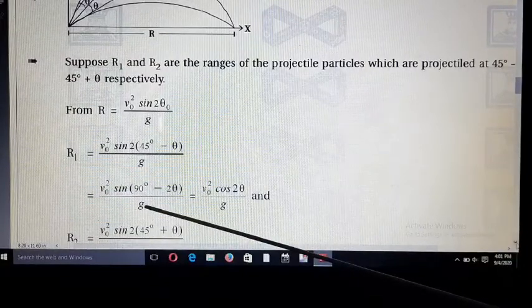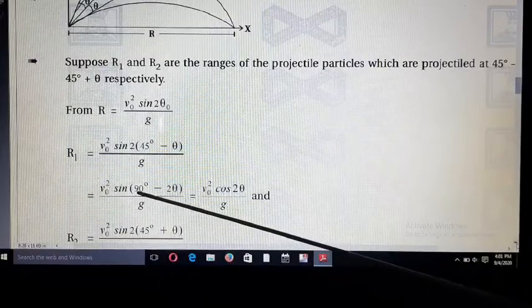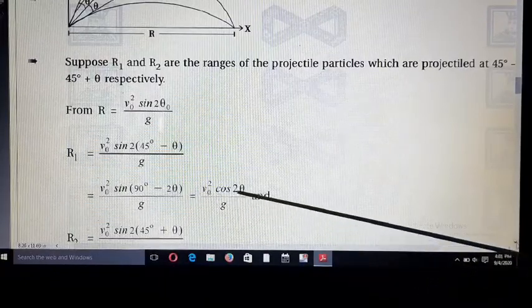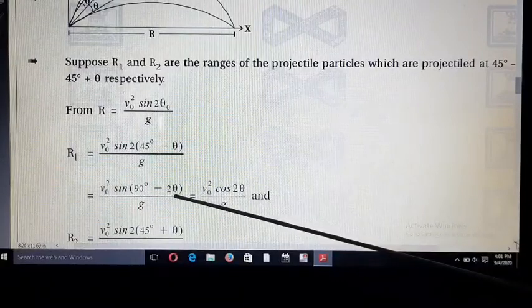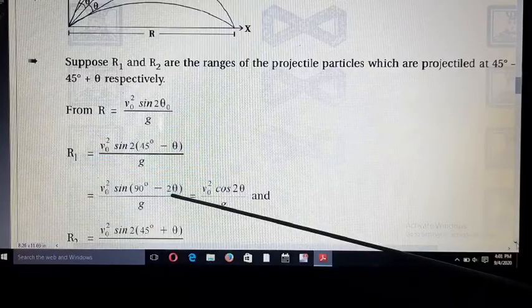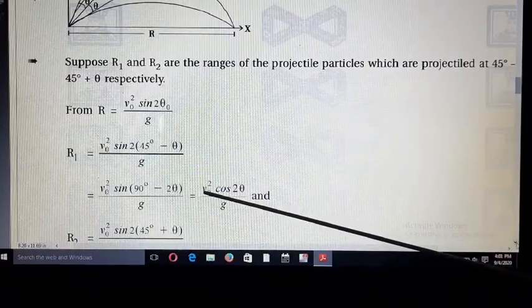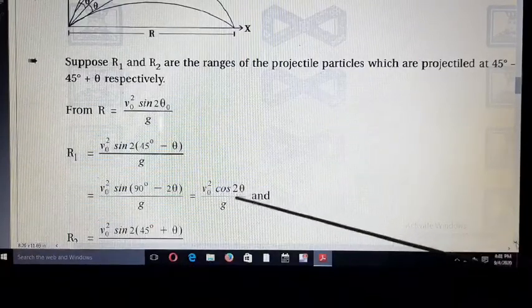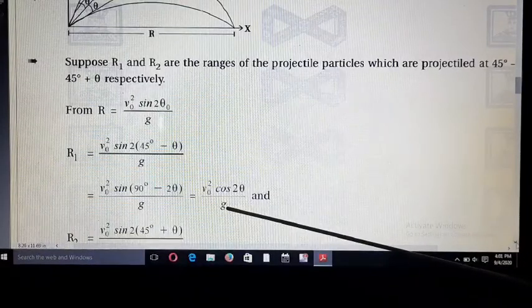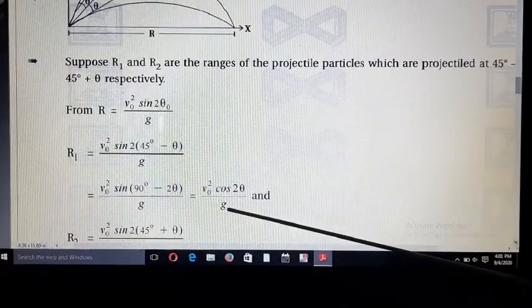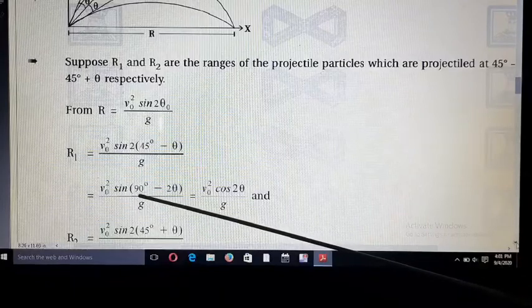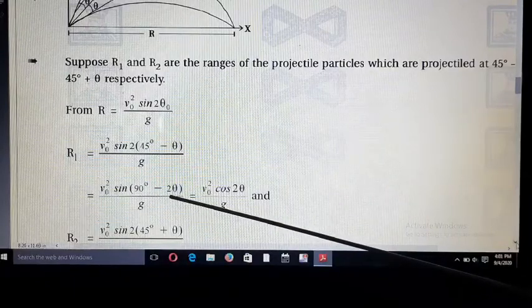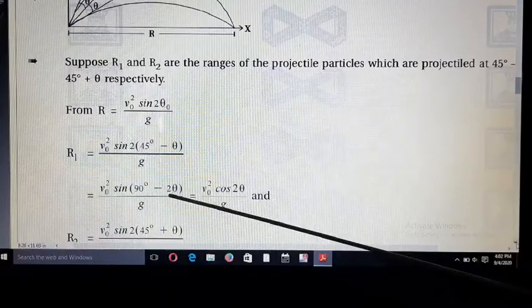students know that the formula of sine 90 minus theta is equal to cos theta. But here instead of theta, 2 theta is available. So we can write V0 square cos 2 theta upon g. This is an important formula. For students, you prepare this formula. Again I repeat, sin 90 minus 2 theta is equal to cos 2 theta. Same way,